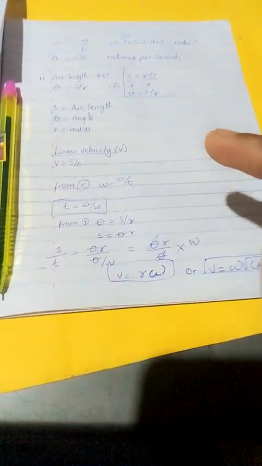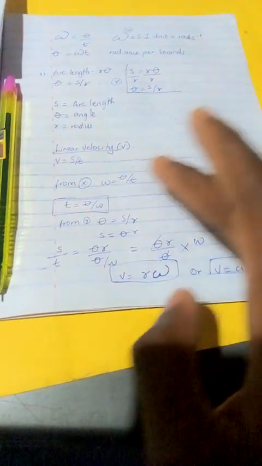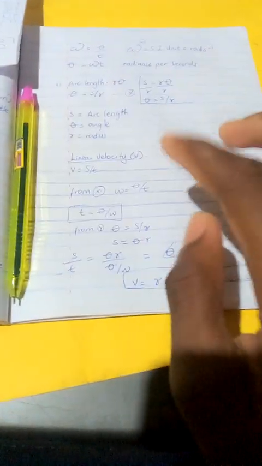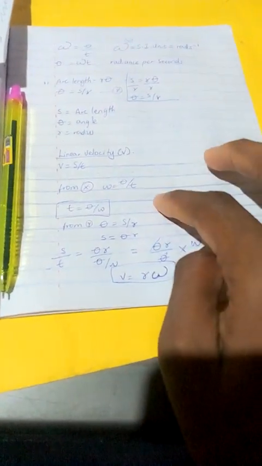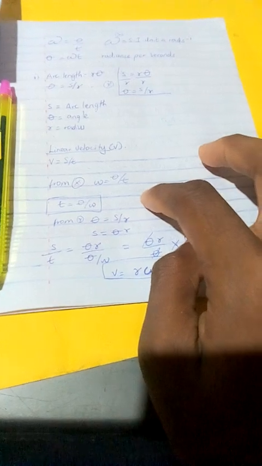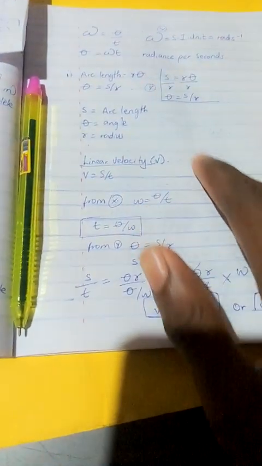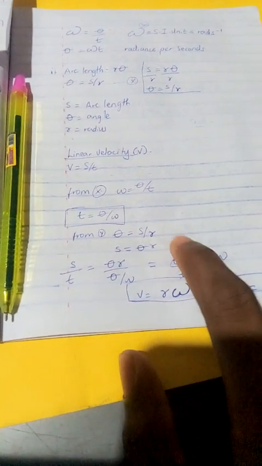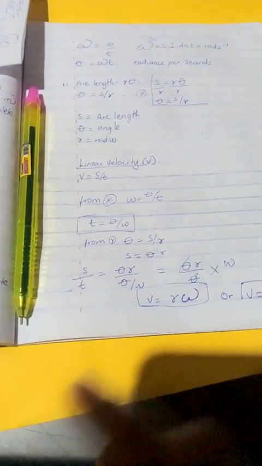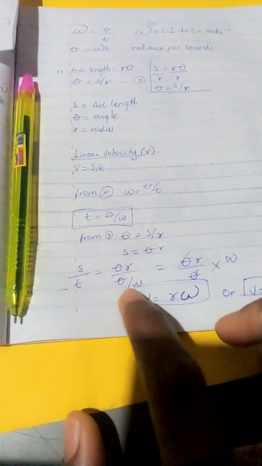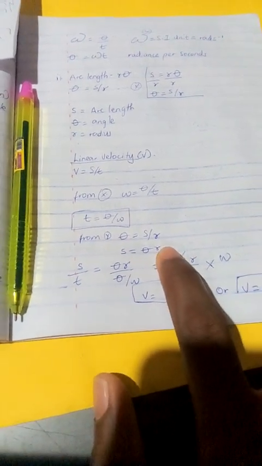So we now solve it. When you cross multiply, you have that t is equals to theta all over angular velocity. Then from equation y, which is this equation here, theta is equals to s all over r, so s is now equals to theta times r.